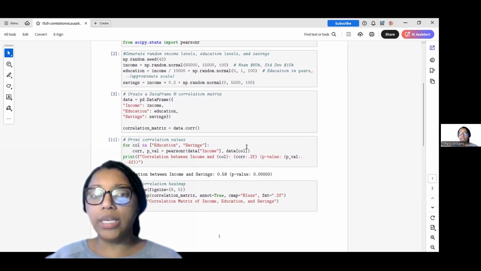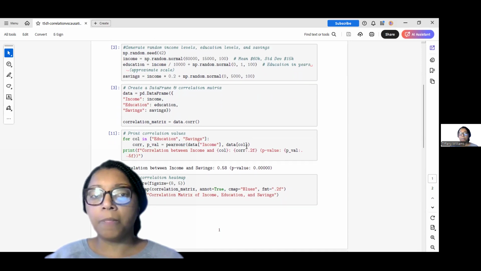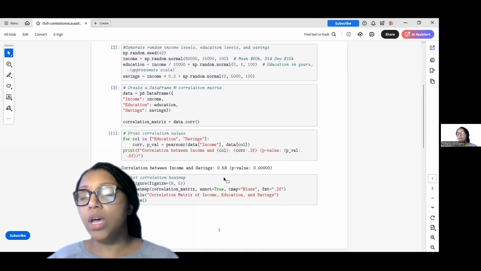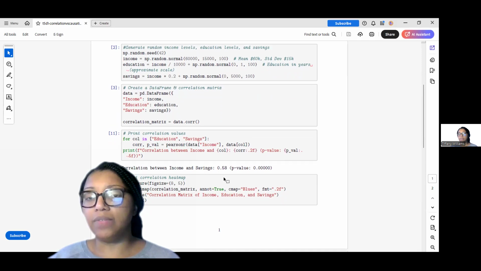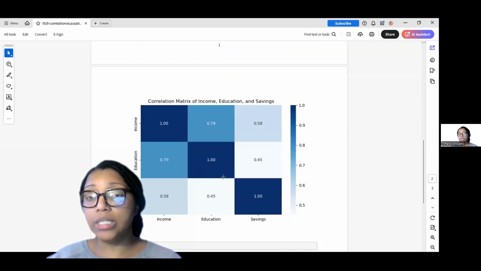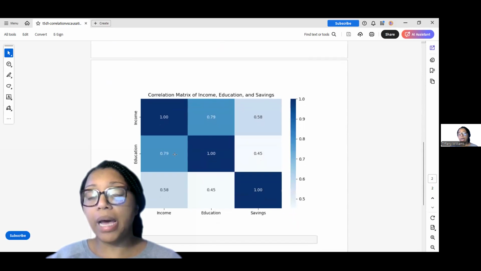And as we look at the correlation of these, the correlation coefficient is 0.58. So there is some positive correlation between income and savings. And as we look at the correlation matrix, here we'll see there's positive correlation between each of the variables. Income is very positively correlated with education level, as well as there's some positive correlation between savings.